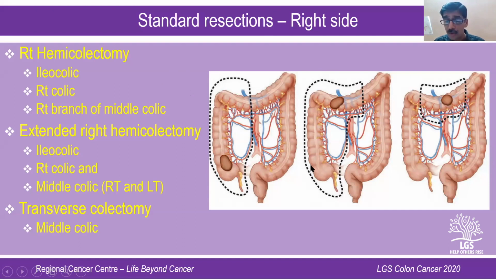But if the lesion is in the hepatic flexure or in the proximal part of the transverse colon, you would do what is known as the extended right hemicolectomy. In extended right hemicolectomy, again, you would take out the ileocolic artery, the right colic artery, and the middle colic artery, both the right and the left branches, and you do an ileotransverse anastomosis. So that is the difference between a right hemicolectomy and extended right hemicolectomy. For a transverse colonic lesion, you can confine yourself by doing a transverse colectomy as well and a colocolic anastomosis where you take out only the middle colic artery. These are 3 defined surgeries for a right-sided colonic cancer.